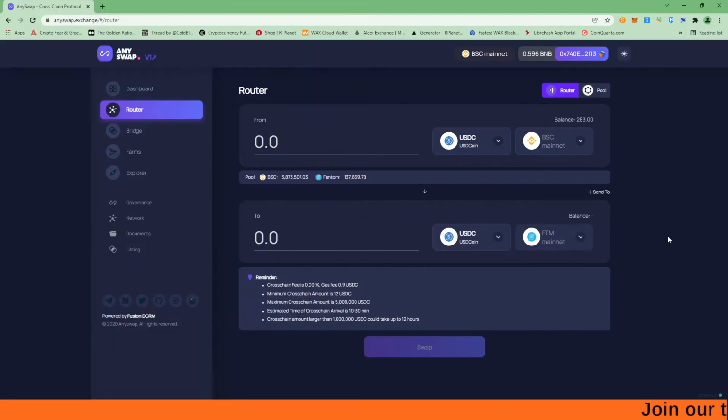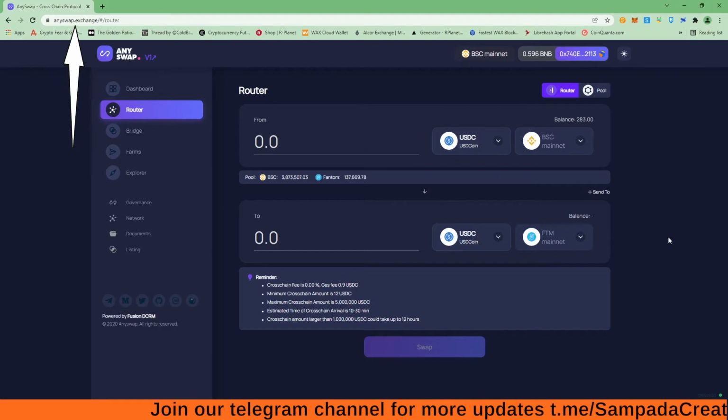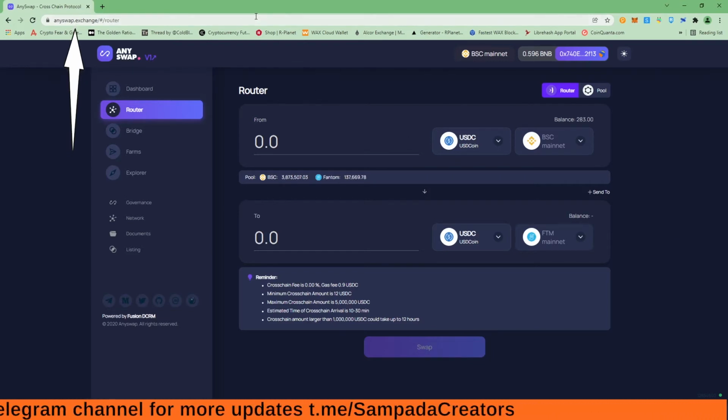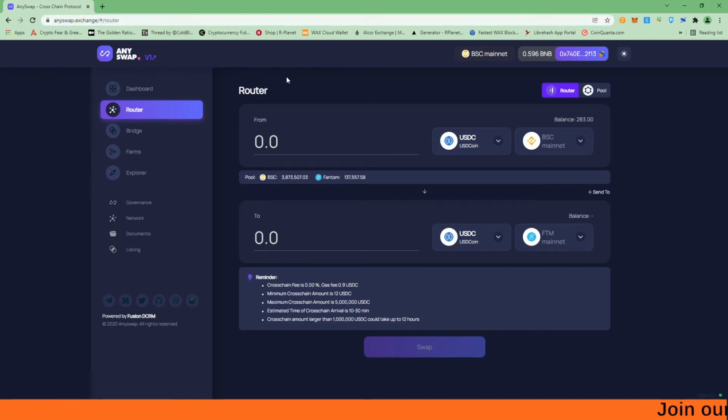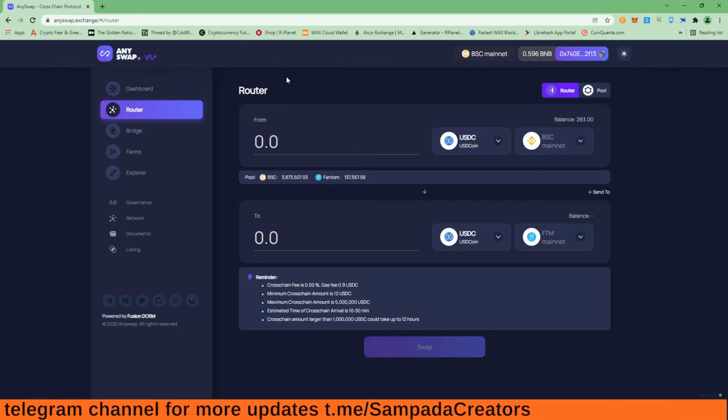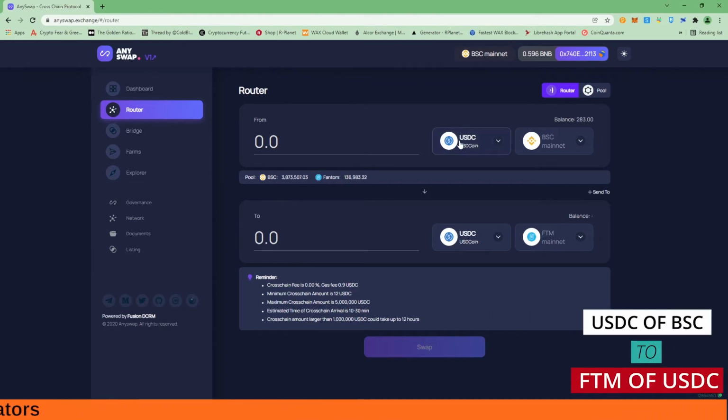So guys, welcome to my computer screen again, and I have already opened the website AnySwap.exchange/hash/router, right? So this is the bridge of AnySwap. Like I've already told you, we have to use bridges to transfer our tokens from one chain to another, right? So in this tutorial, I'm going to transfer my USDC of BSC chain to Phantom, right?